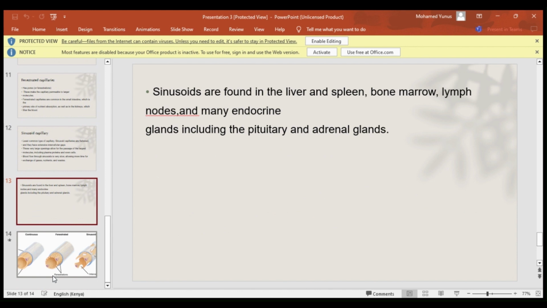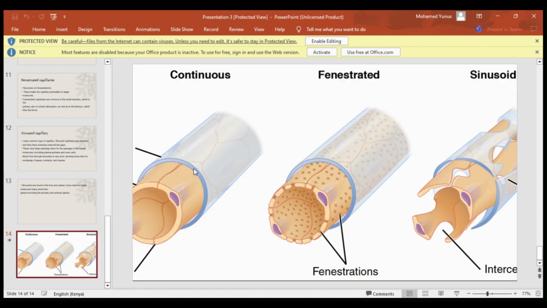Sinusoids are found in the liver, spleen, bone marrow, lymph nodes, and many endocrine glands, including the pituitary and the adrenal glands. So here are the capillaries we are talking about. Here's the continuous capillary. If you check its endothelium, it's complete. It has no fenestration compared to the fenestrated one. Here we find it has so many pores. Those are the fenestrations we are talking about. Then here's the sinusoid that we said has very large gaps. These are the large gaps we were talking about.